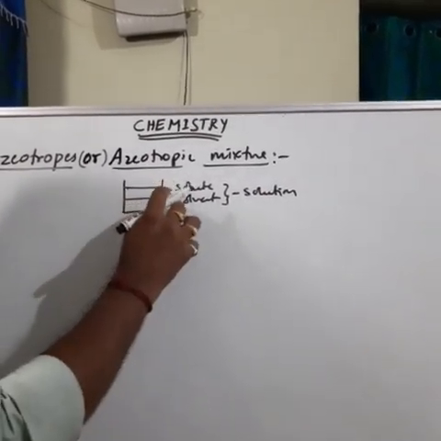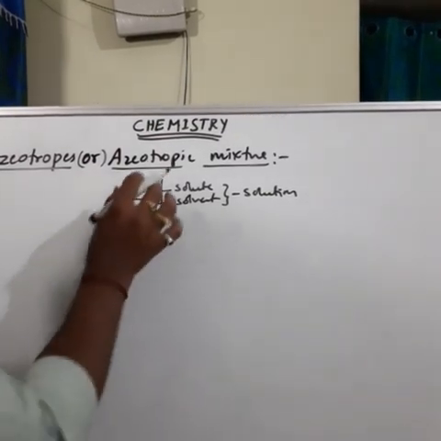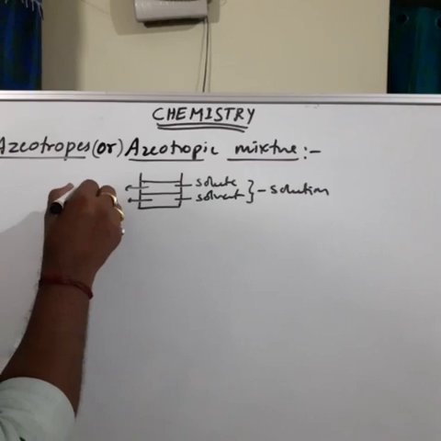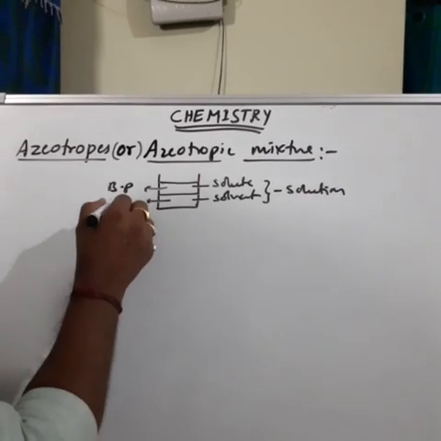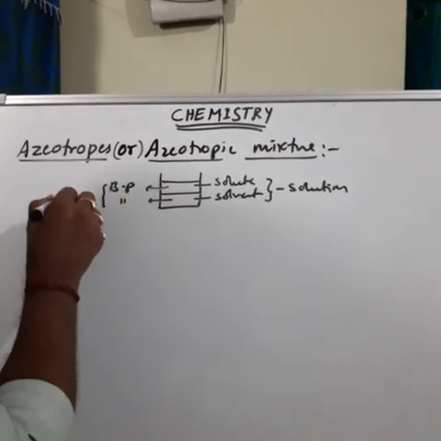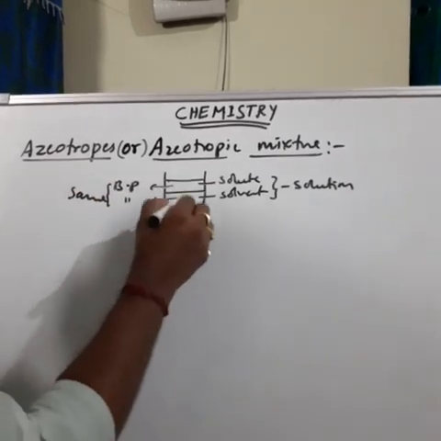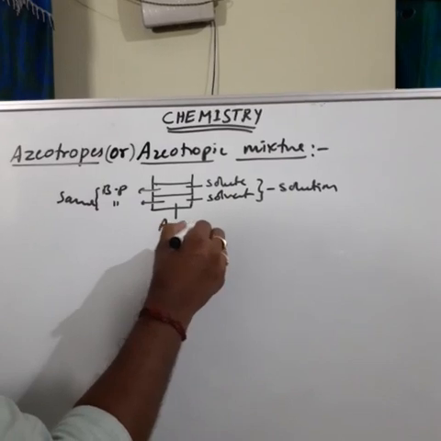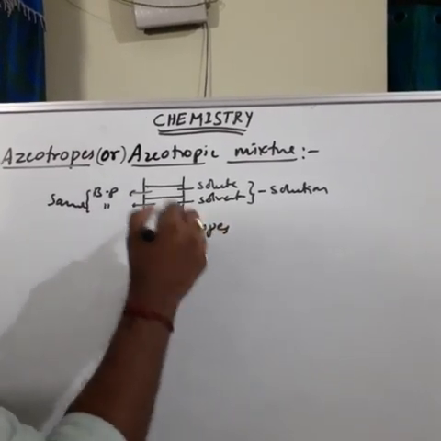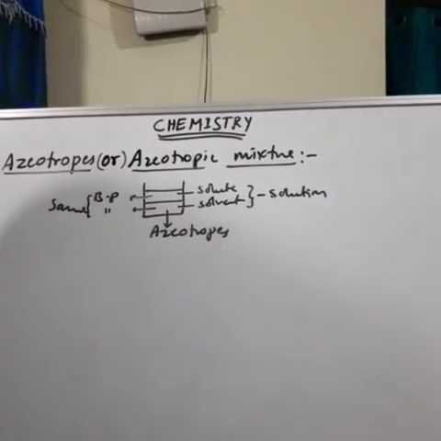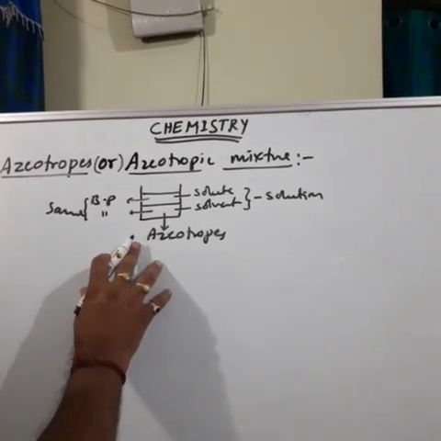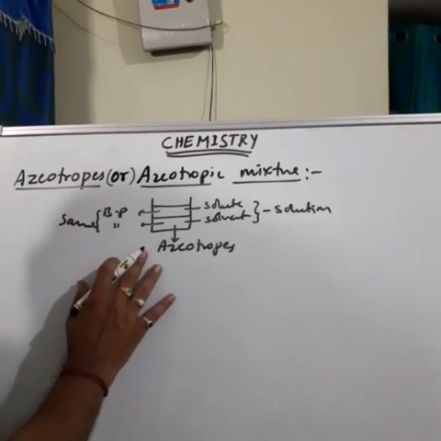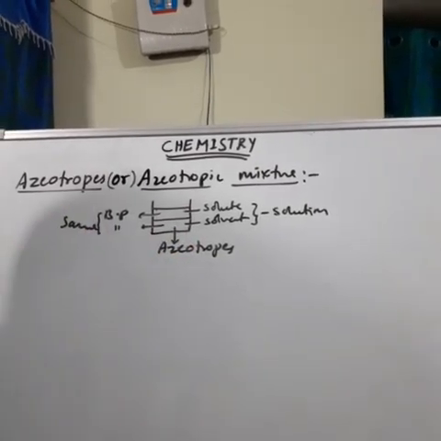The solution in which the two liquids have the same boiling point is called an azeotrope or azeotropic mixture. Understand what I said?